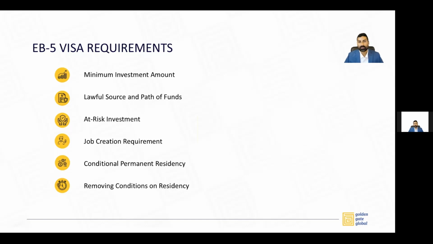Today, I will cover the following requirements: the minimum investment amount, lawful source of funds, at-risk investment, job creation, conditional permanent residency, and removing conditions on your permanent residence.